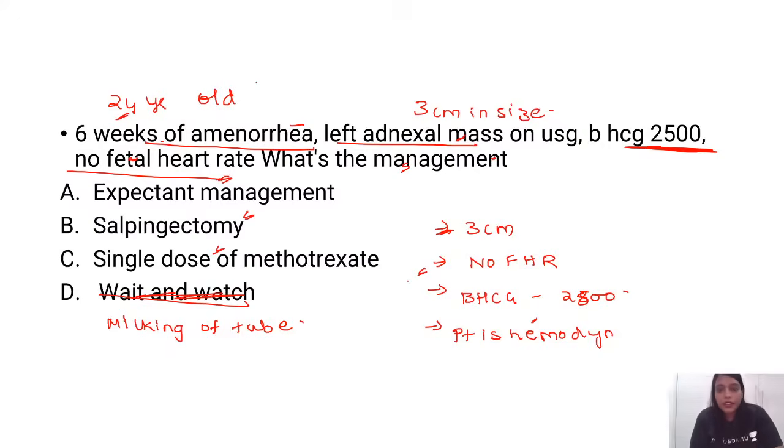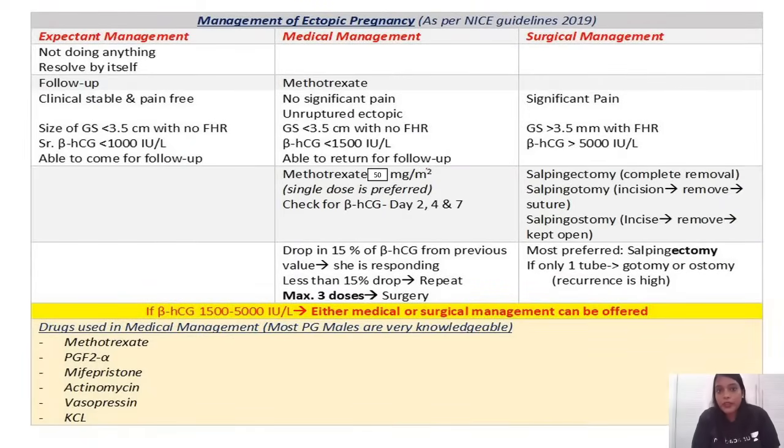Okay, single dose. Right. Now let's go to the management. So this is the most recent guideline, which we also have learned. Many of you are answering expectant management, when the gestational sac is less than 3.5. Yes, here you can do expectant based on the gestational sac. But for expectant management, your beta HCG should be less than 1000, guys. So you cannot do expectant management here because the beta HCG level is 2800.